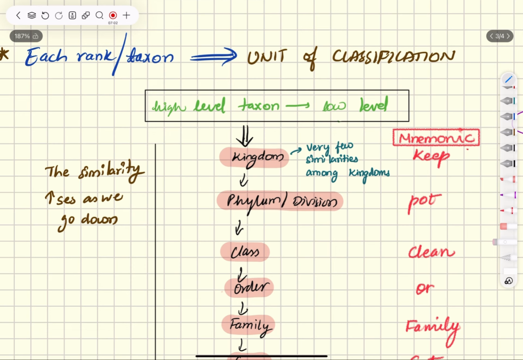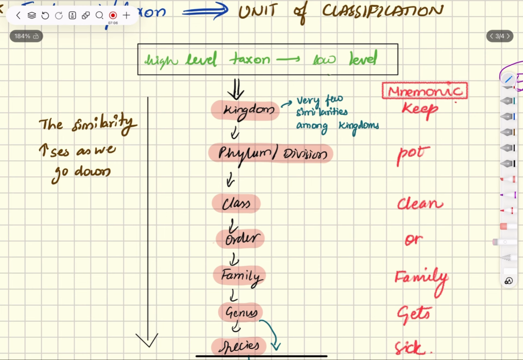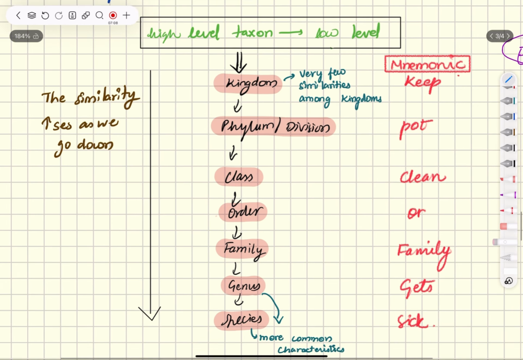So let's learn the levels of taxons. There are in general say 6 levels of taxon, 7 levels of taxon. Let's move from high level to the low level. So on the major basis there's kingdom, then phylum, then class, order, family, genus, and species. Species, each organism, only one organism, one species. Kingdom, so many organisms, one kingdom.